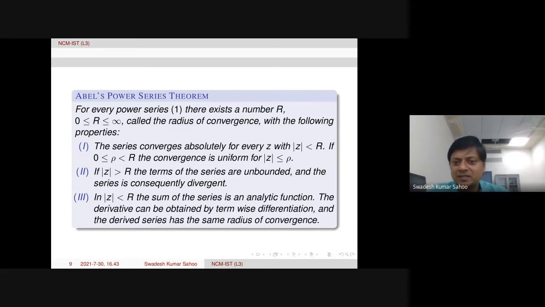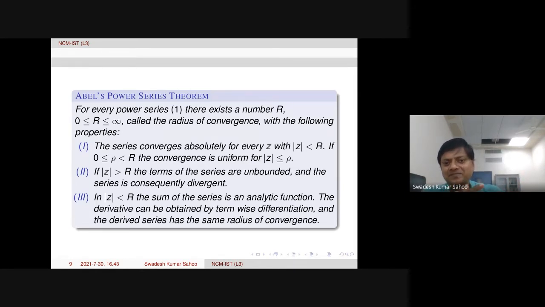That is the third part. And the derivative can be obtained by term-wise differentiation. That means we can take the term by term derivative, and the derived series also has the same radius of convergence. So the series obtained by term by term differentiation is also convergent within the same radius of convergence.